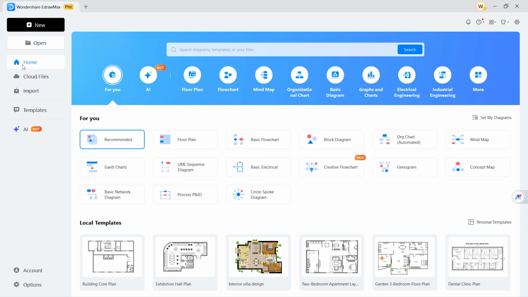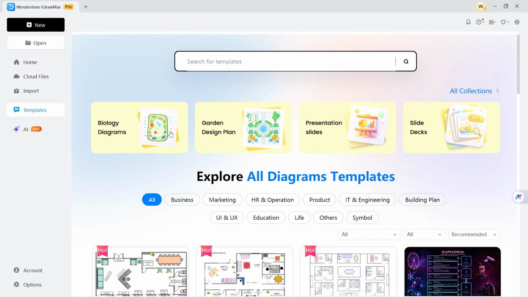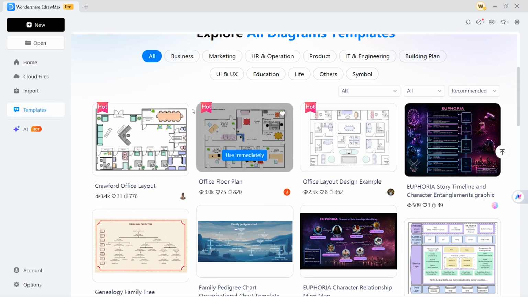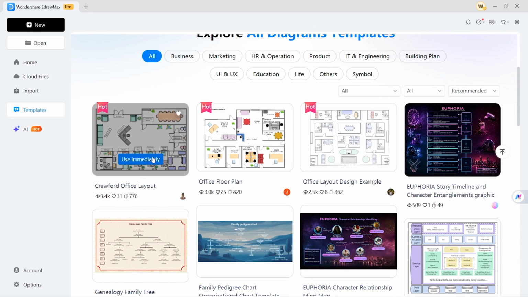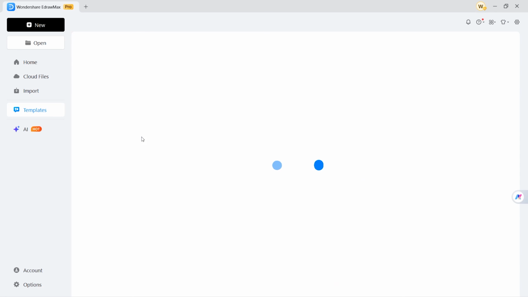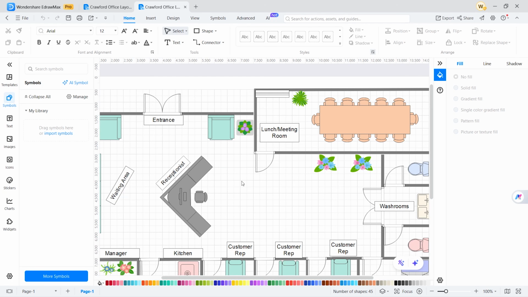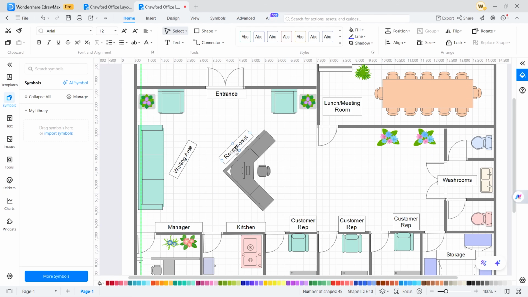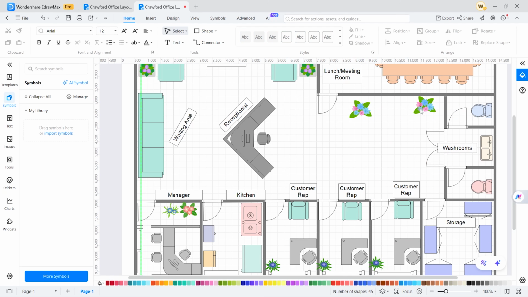Now we will learn how to draw from a template. On the left side, you will find a template option. If you click here, you will find different types of templates. I am using the Crawford Office template layouts. If you want, you can customize and change each element of this template. Again, you can add different elements to this template.